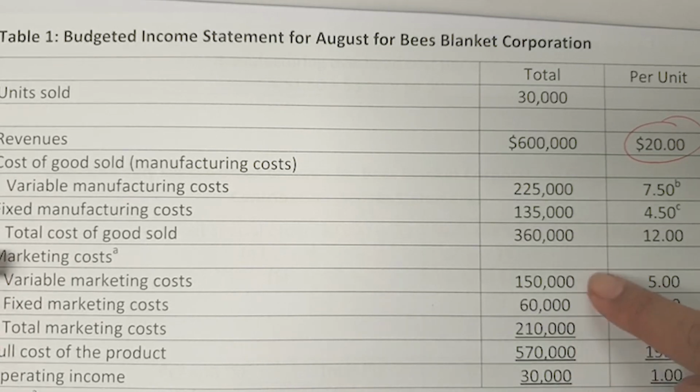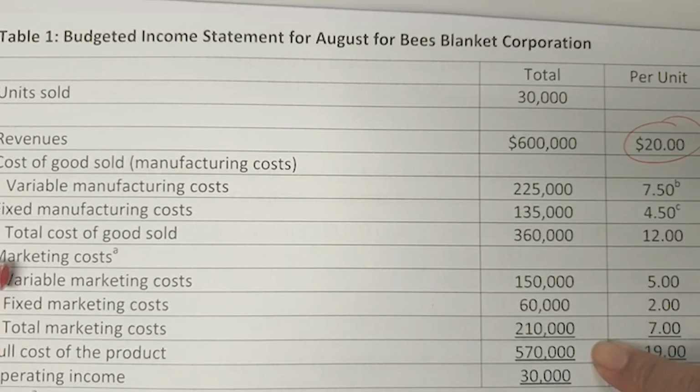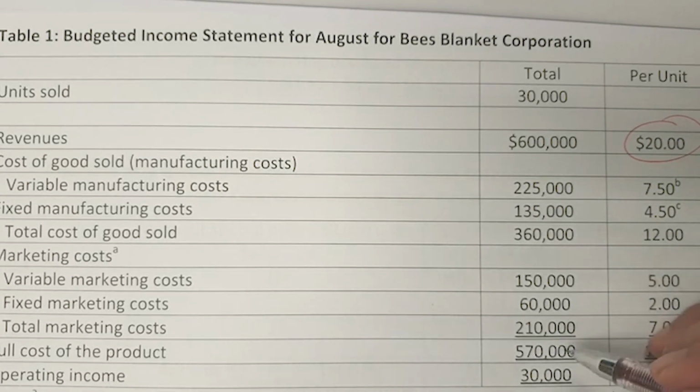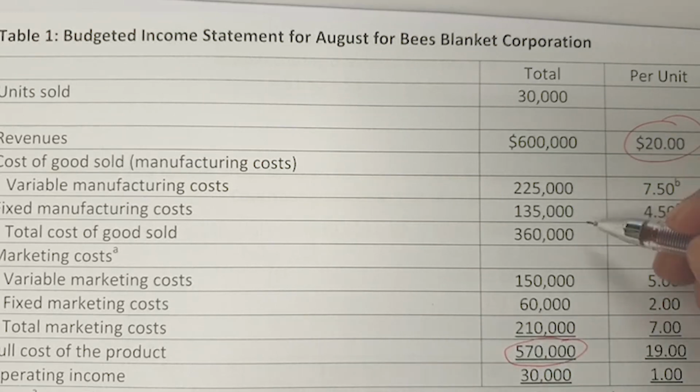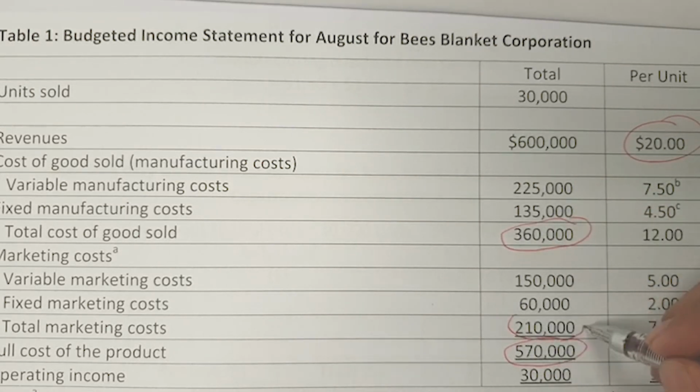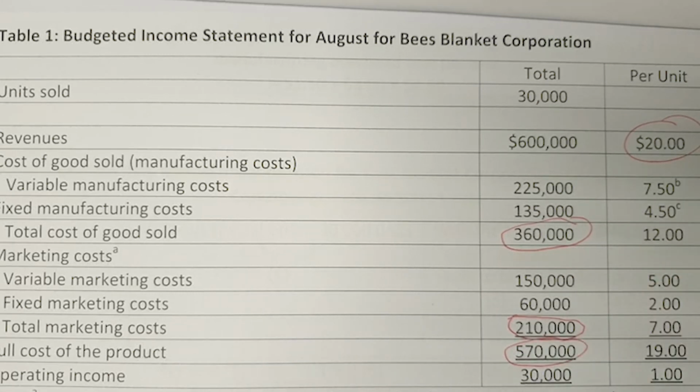Okay, so marketing costs include variable marketing costs as well as fixed marketing costs. So the cost of the products is basically 570,000. Alright, so this is something like we add this 360 plus this total marketing cost plus total cost of goods sold, and then you can get here